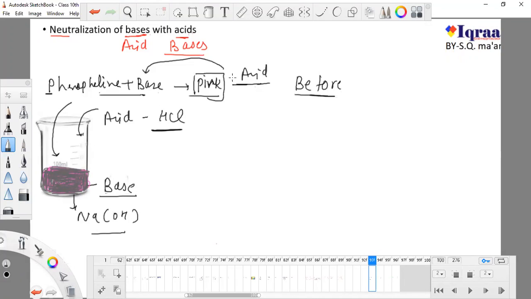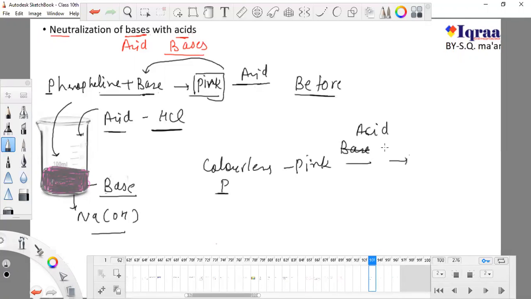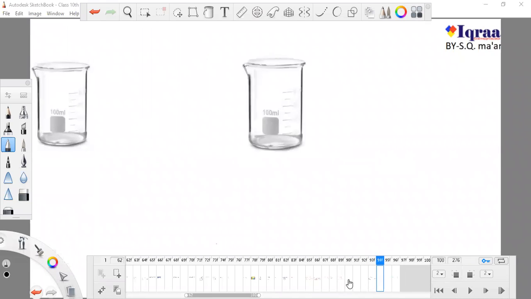So we know that acid neutralizes the effect of base. First it was colorless. As soon as I add phenolphthalein to this base, it will convert to pink. And as soon as I add acid to this, it will again convert to colorless. So that's why we can say that this acid is neutralizing the effect of base. So this is also known as a neutralization reaction. Both of them are cancelling their effects.